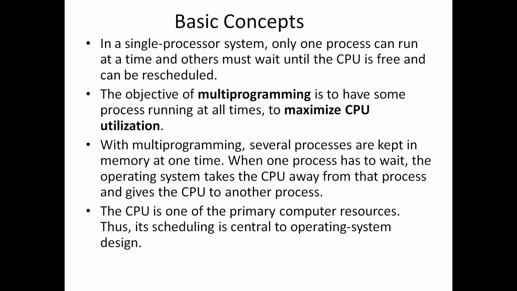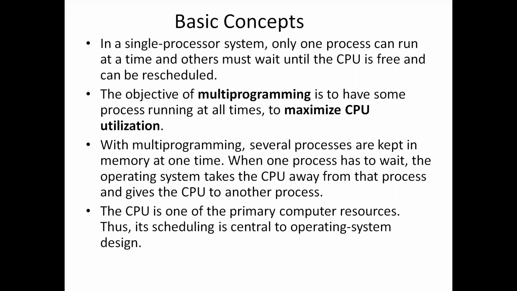In a single processor system, which is running only one process at a time, if the process the CPU is running needs to wait for some IO device or something, the CPU also will be waiting idle until that process completes its IO operation and comes back. Until then, the CPU will be idle. Whereas in multi-programming, some process will be running all the time in the CPU, so that will maximize the CPU utilization.